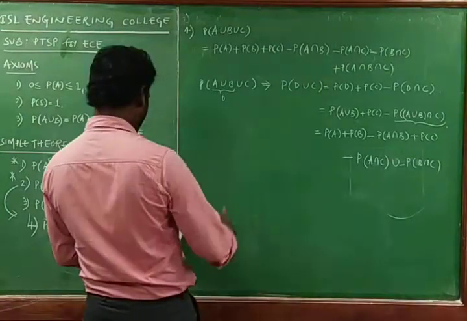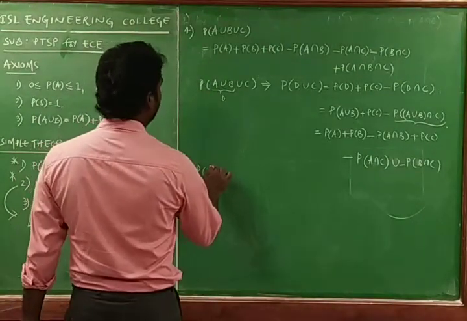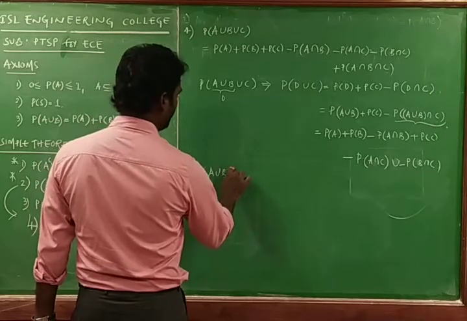By expanding like this you can get the answer finally.